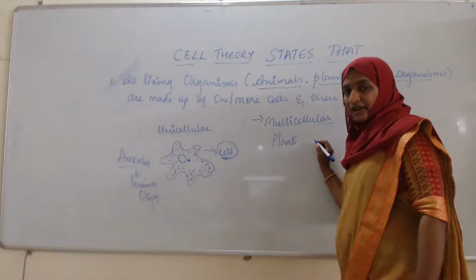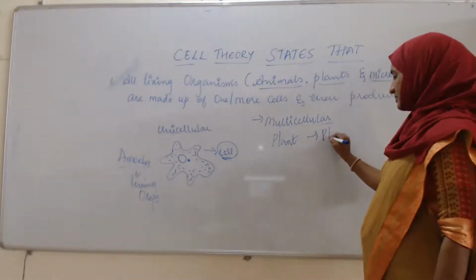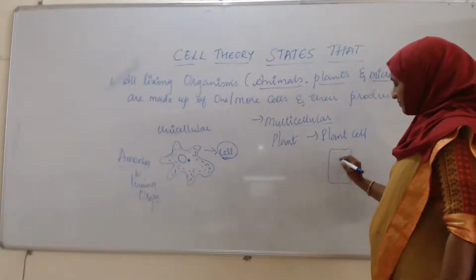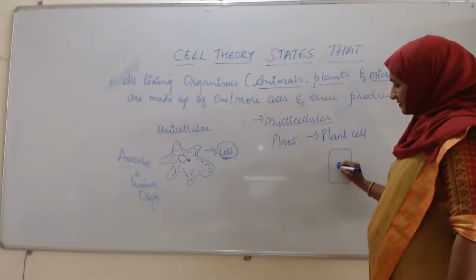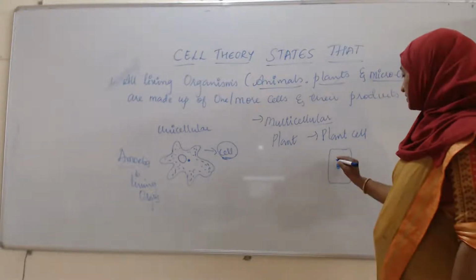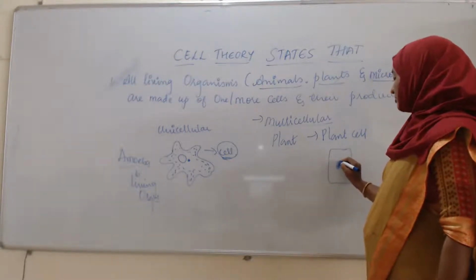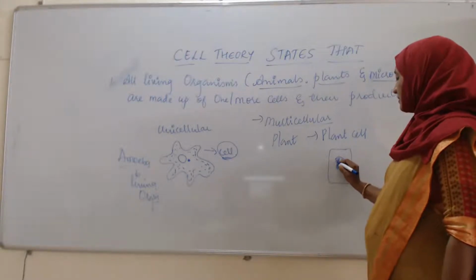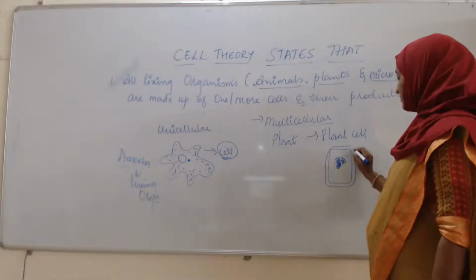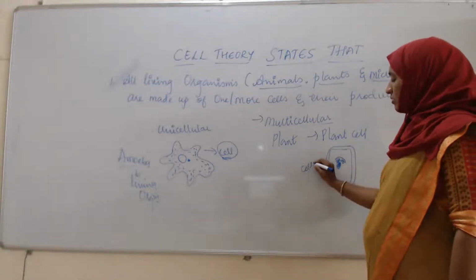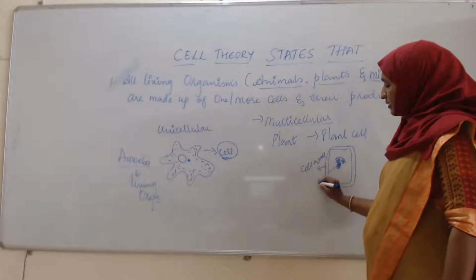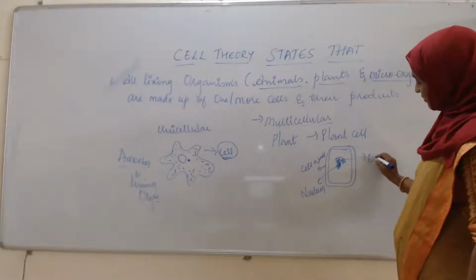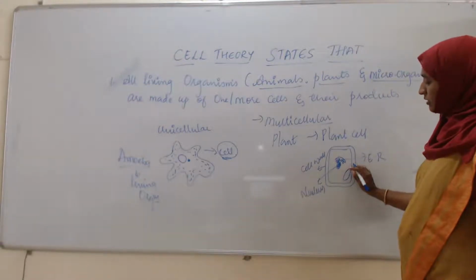If we take a plant cell, in that particular plant cell there will be the presence of a nucleus, then endoplasmic reticulum, then the cell wall, and then a vacuole.